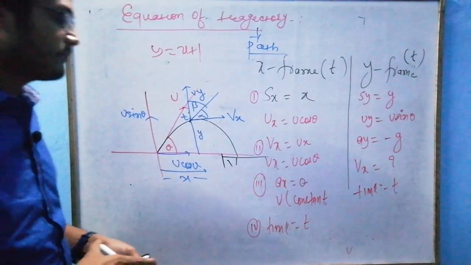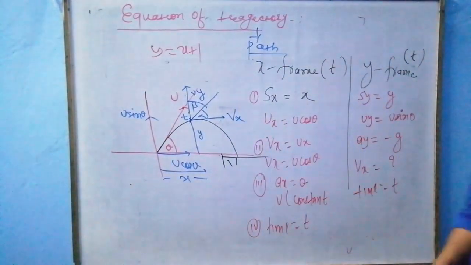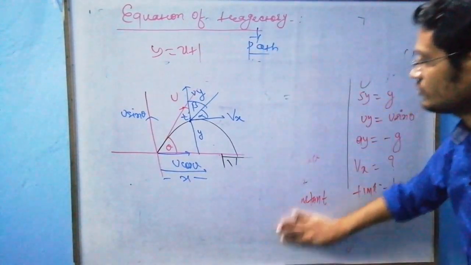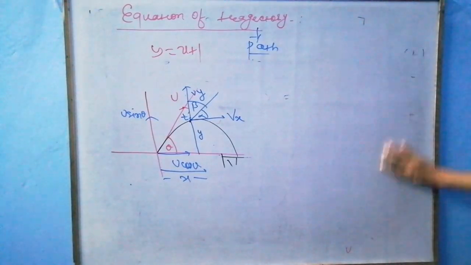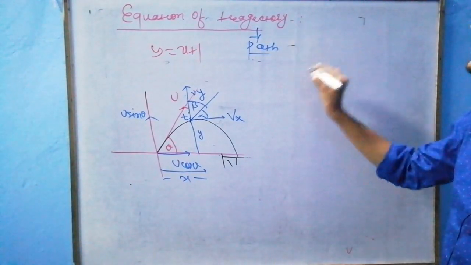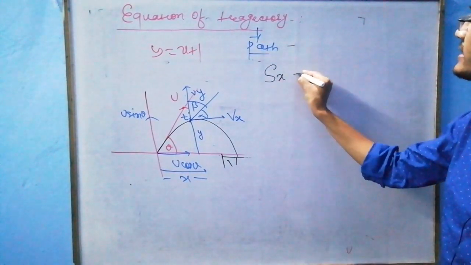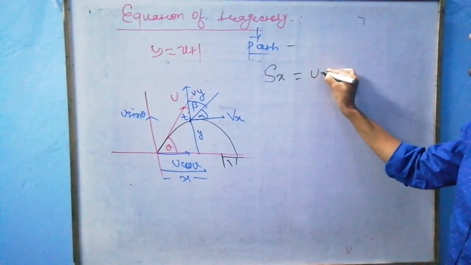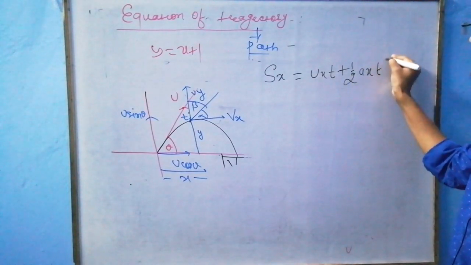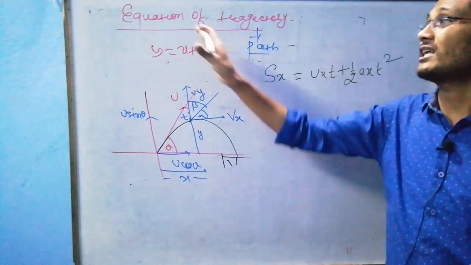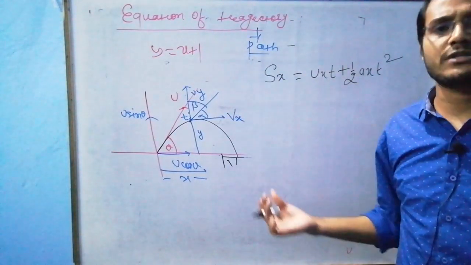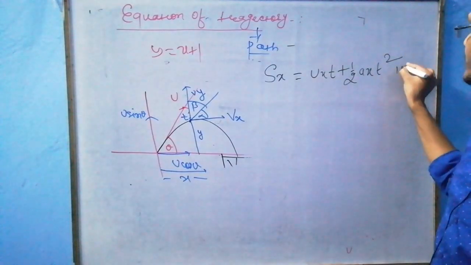So let us see one by one. The first thing which comes into my mind is that I have to find Sx. Sx can be calculated as uxt plus half ax t square. Again sir, if you understand this equation of trajectory, then everything is there in this equation only. This is my first equation.